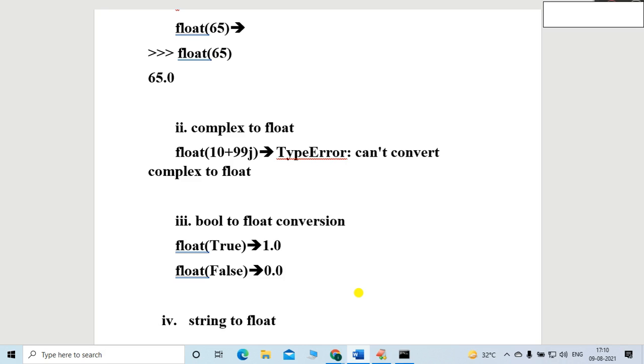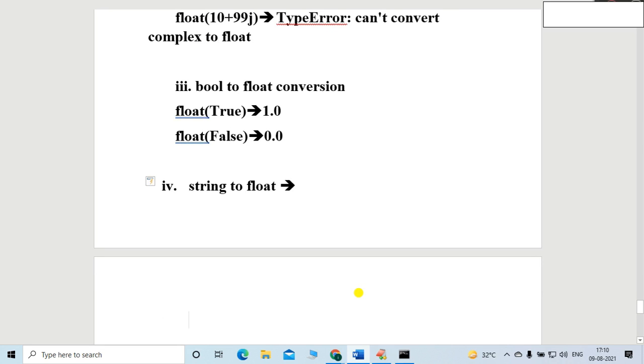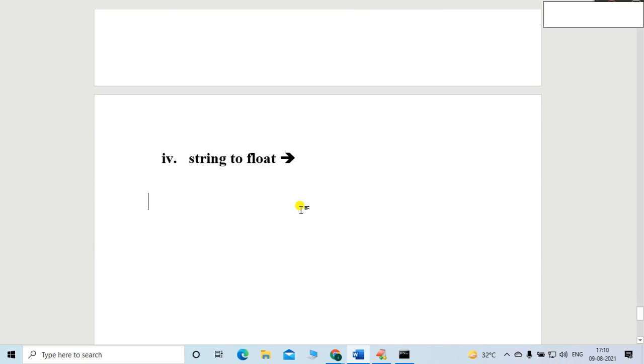Whatever the case for integer, the same thing is applicable for this also, friends. Exactly the same thing is applicable here also. So let me show you. What happened with the integer? It is not possible unless and until it is a decimal value.